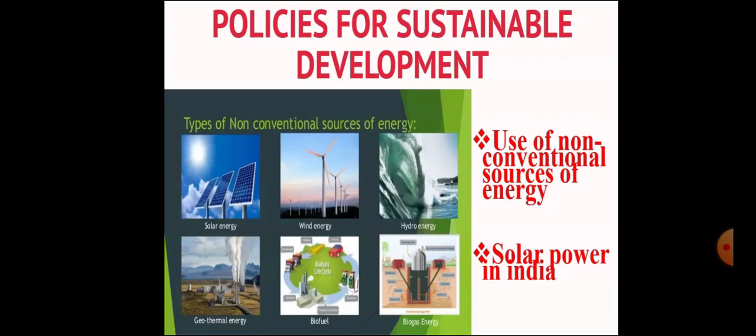Then solar power in India. If we see, solar power is the conversion of energy from sunlight into electricity, either directly using photovoltaic cells or indirectly using concentrated solar power. Solar panels absorb the sunlight as a source of energy to generate electricity. A solar electric system can reliably produce electricity for our home and offices. These distributed solar systems are often installed by home and business owners to reduce their electricity costs. Solar power in India is a fast developing industry.